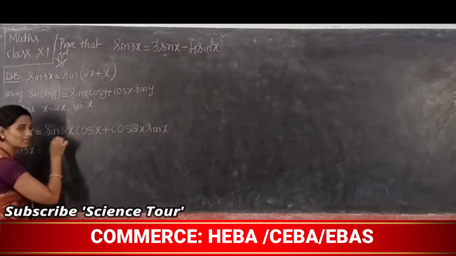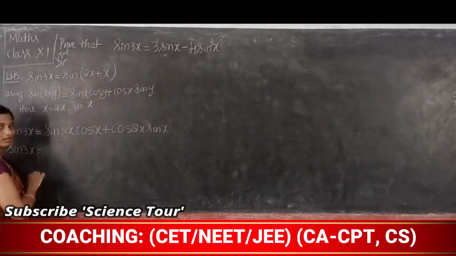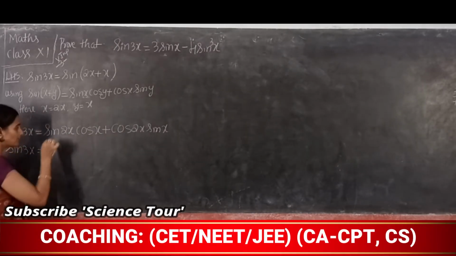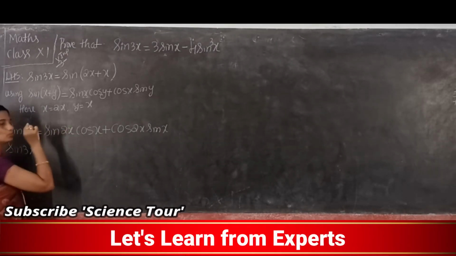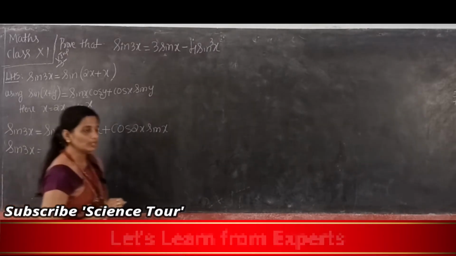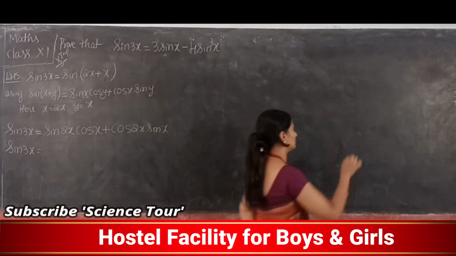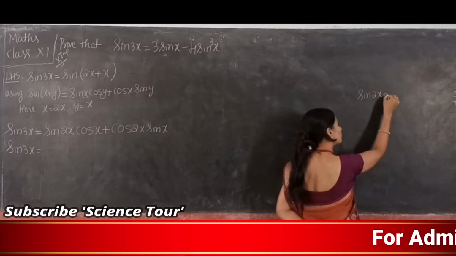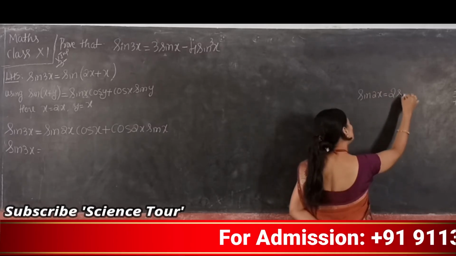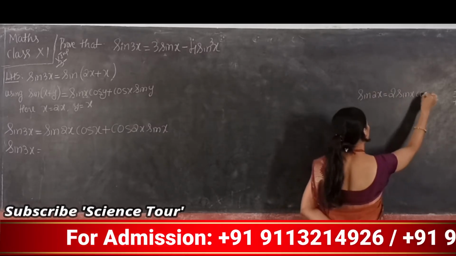By this you can understand the formula. Which formula can you apply? Sin 2x. We have two formulas for sin 2x. What are those formulas? One is 2 sin x into cos x.